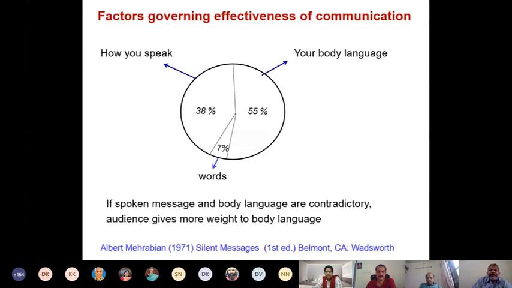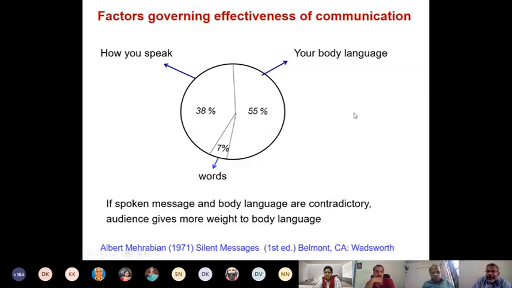Oh, if all of you know it already, then I will not spend much time in discussing. I will just mention the key points here. So what is the key thing here? It says that 55% of the impact you make. Now, this is not applicable for the online session that we are conducting now because I am not visible to you at all. I will not say not at all visible. Okay, my face is visible, so not my entire body, just the face. So yeah, some part of the body language is being seen. You are able to see my face and so on, right?